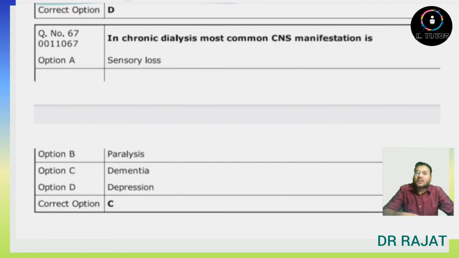Next question is, in chronic dialysis, the most common CNS manifestation is. So it is a direct question. We know that in chronic dialysis, the most common manifestation is dementia. So the answer will be option C, which is dementia. Dementia is the most common CNS manifestation after long-term dialysis therapy.